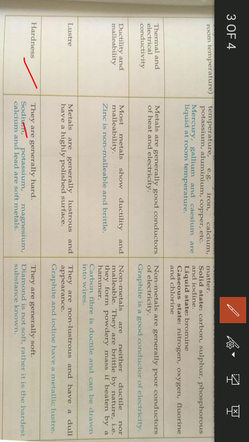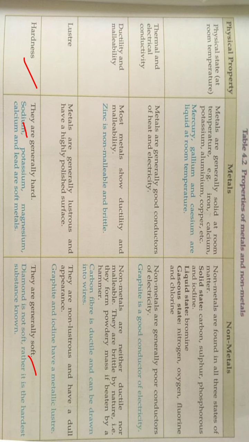The rest of the metals are softer compared with other metals like iron, aluminium, etc. Non-metals are generally soft, and here also there is an exception. Diamond is not soft, rather it is the hardest substance known to us. So all the exceptions related to different physical properties, you must pay attention.